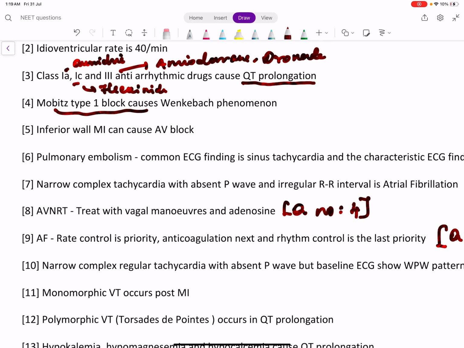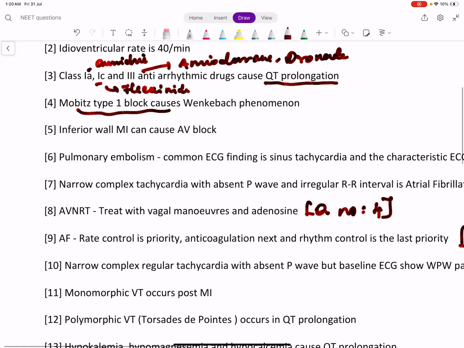Inferior wall MI can cause AV block because inferior wall is supplied by the right coronary artery. Right coronary artery also supplies the right ventricle and right atrium. Also, SA node is supplied by a branch from right coronary artery. So, inferior wall MI is usually associated with right ventricular wall MI, posterior wall MI and conduction disturbances.